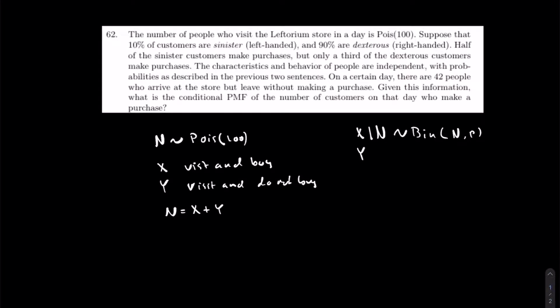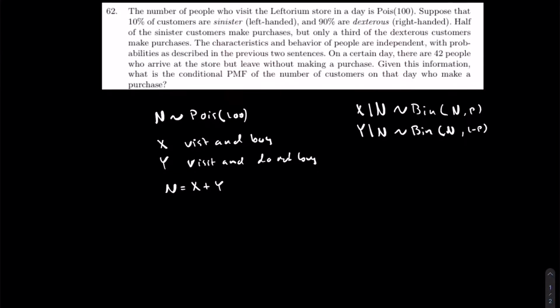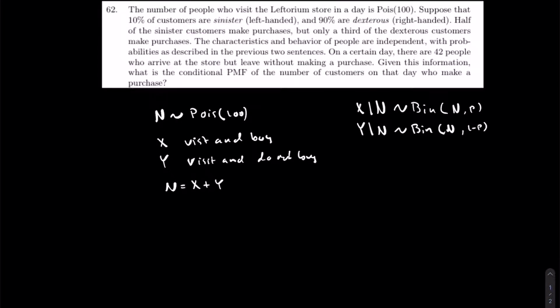We also know that Y conditioned on N is similarly a binomial, N, and 1 minus p. Okay, and so given this information, we also know that X and Y are going to be Poisson by the chicken and egg story. We also know that they are actually independent.